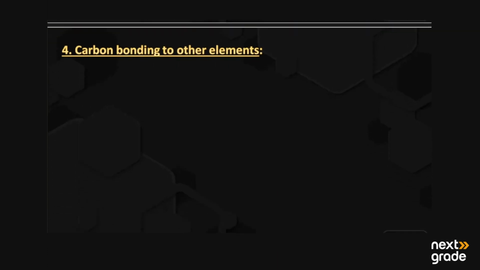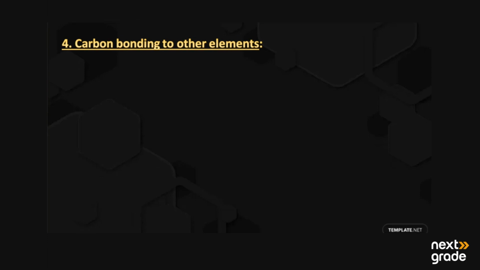The fourth property is carbon bonding to other elements. Besides catenation, which is simply the bond of carbon with other carbon, the carbon atom can also bind easily with other elements. These other elements include oxygen. It can bond with nitrogen, it can bond with sulfur, as well as with the halogens.